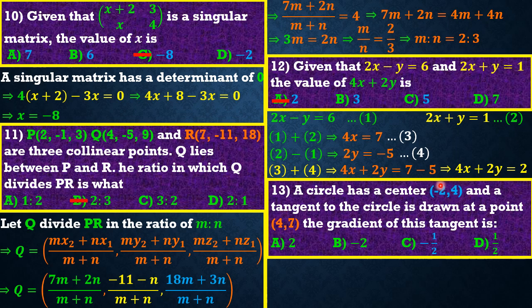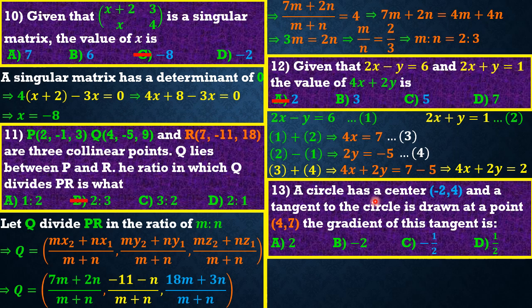Notice that we have the center of that circle. The center is known, minus 2, 4. So do you see that? According to circle theorem, we know that the radius of a circle meets a tangent at 90 degrees, right? So it means that the radius is perpendicular to any tangent drawn to that circle.